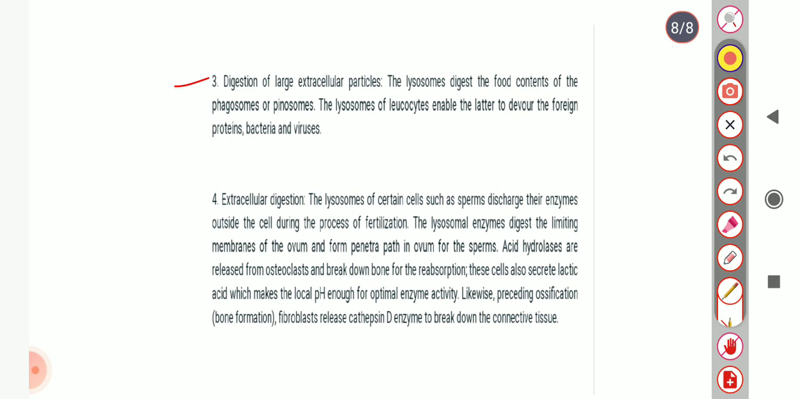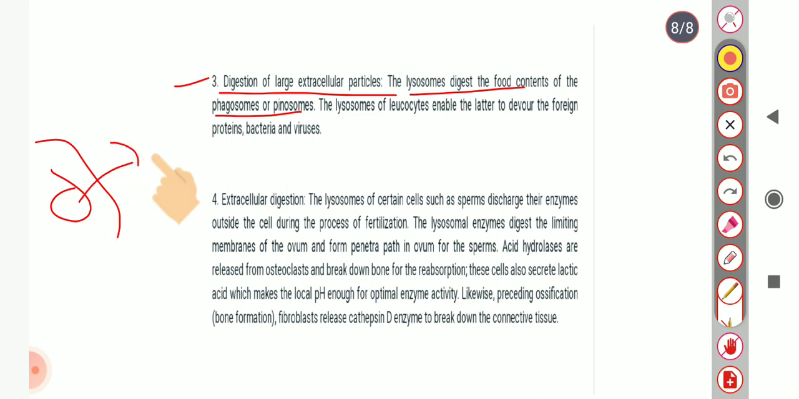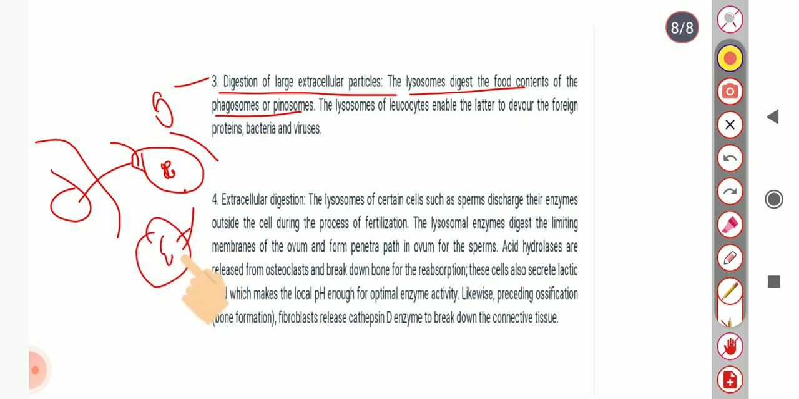The third function is the digestion of large extracellular particles. Lysosomes digest the food contained in the phagosome or pinosome. Food particles enter the cell and form vacuoles, and the primary lysosome fuses to form a secondary lysosome, and this process helps in digestion of the food particles. Undigested food particles are left by the cell, and this process is called exocytosis. The lysosomes of leukocytes enable them to devour foreign proteins, bacteria and viruses.